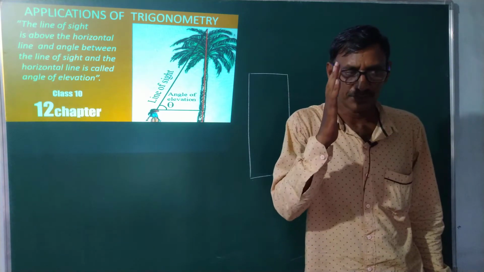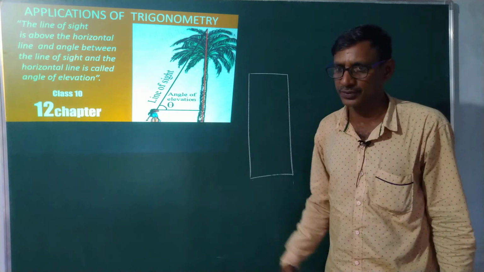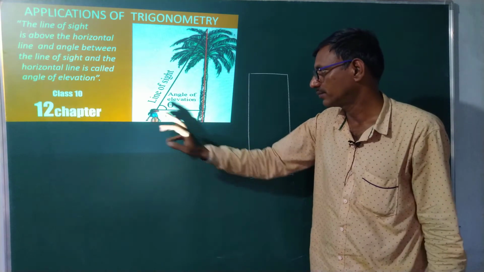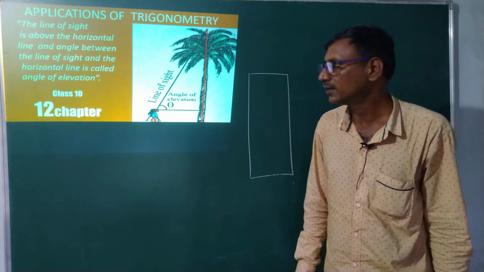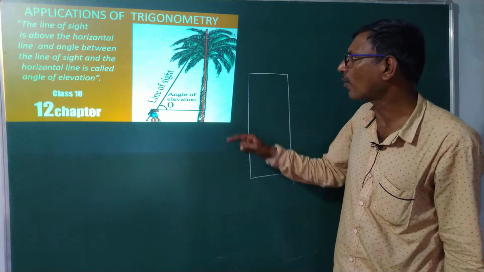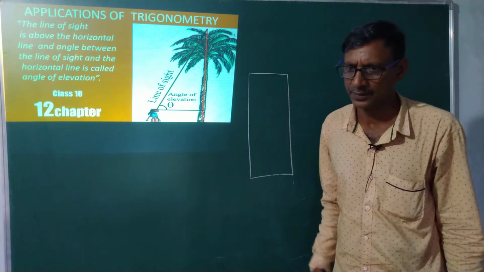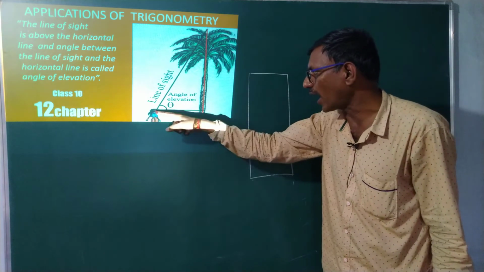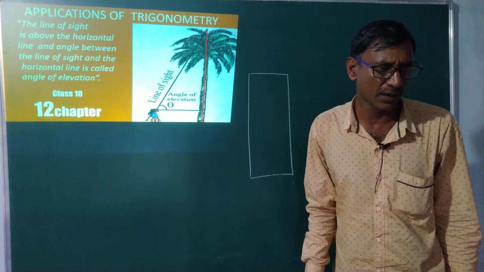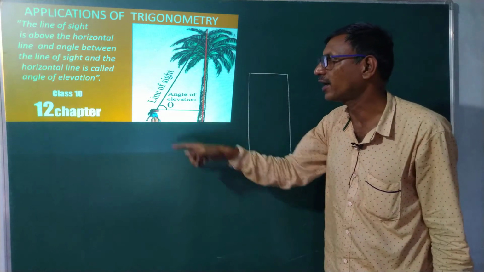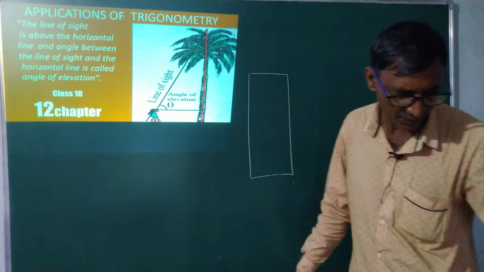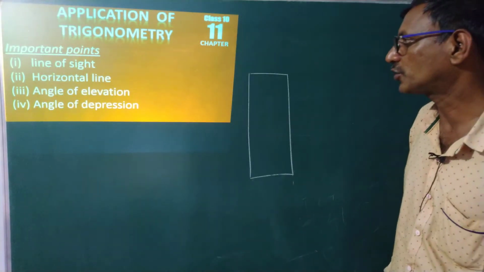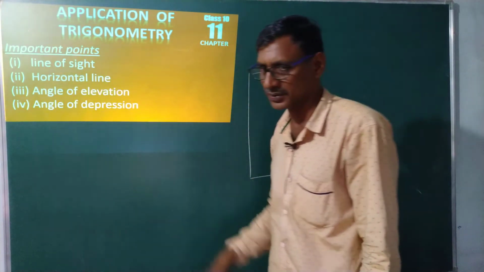Just assume a line from the eye of the girl to the topmost point on the tree. The line from the topmost point to the eye of the girl is called the line of sight. This is a very, very important point. First, you are using the line of sight.